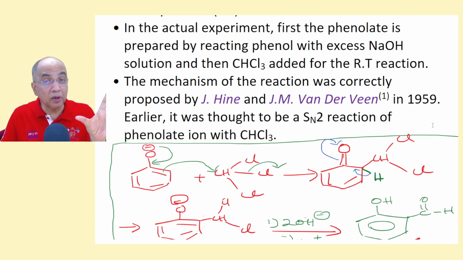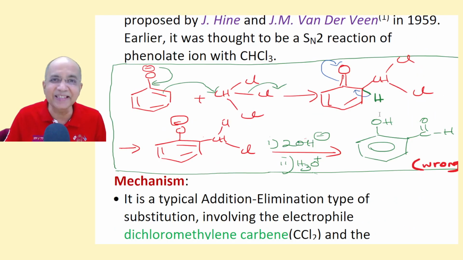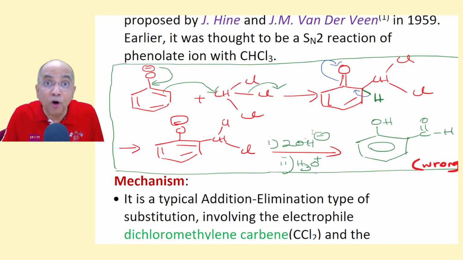Because for 100 years it was thought that it is an SN2 reaction like this. The phenoxide ion attacks at the ortho position because the ortho carbon is more nucleophilic than the oxygen site. Since the product was ortho-hydroxy, they had no choice but to say that the phenoxide ion is not attacking as the nucleophile, but rather its carbanion counterpart at the ortho position is attacking. But why ortho? Silent. To chloroform itself.